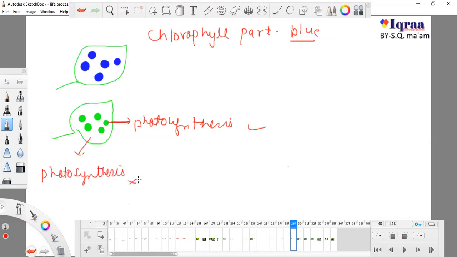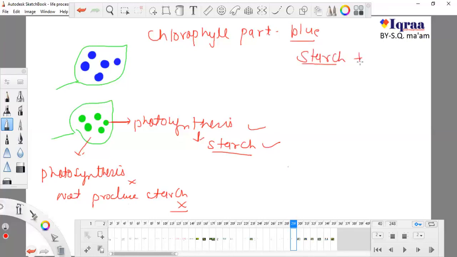So exactly the part which did photosynthesis will produce starch, and the part which didn't do photosynthesis will not produce starch. This is starch and this is no starch. Now, when starch comes in contact with iodine, it will form a blue black color, a dark bluish color.